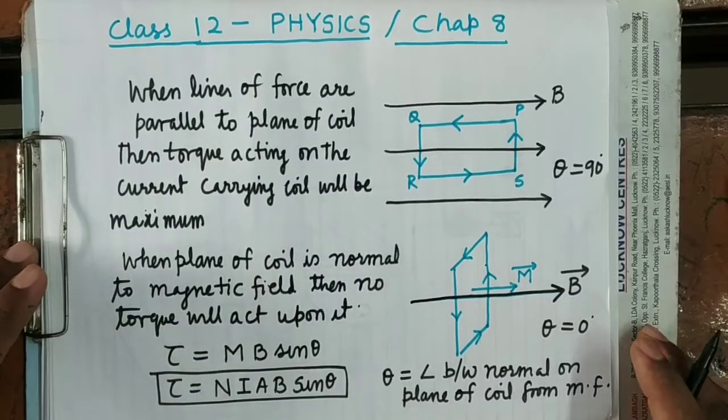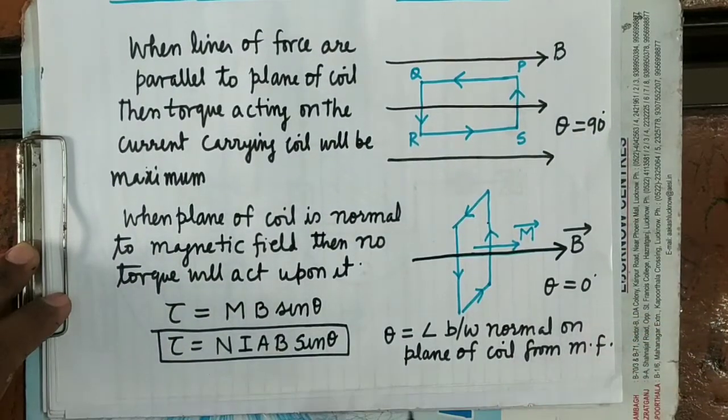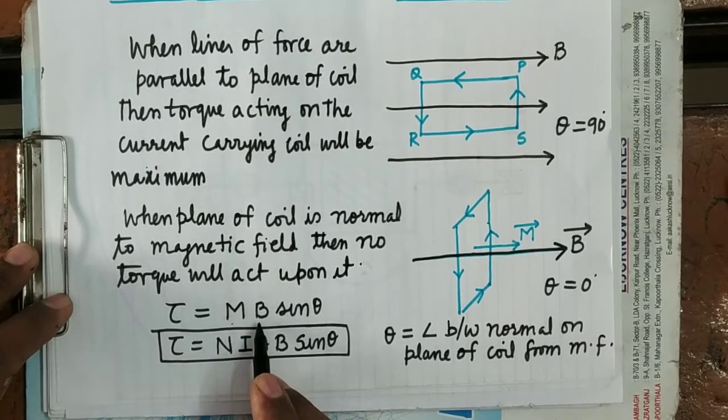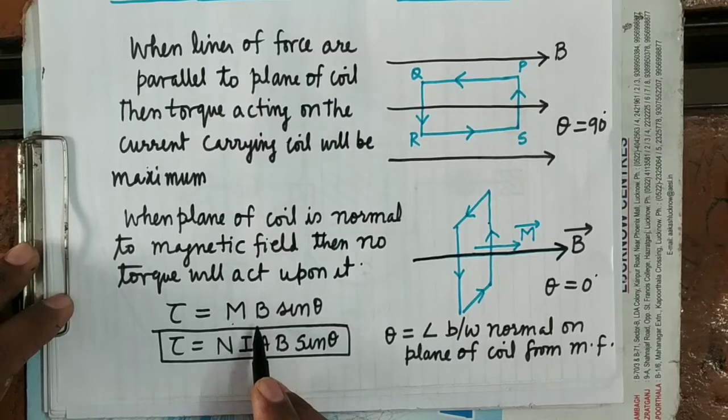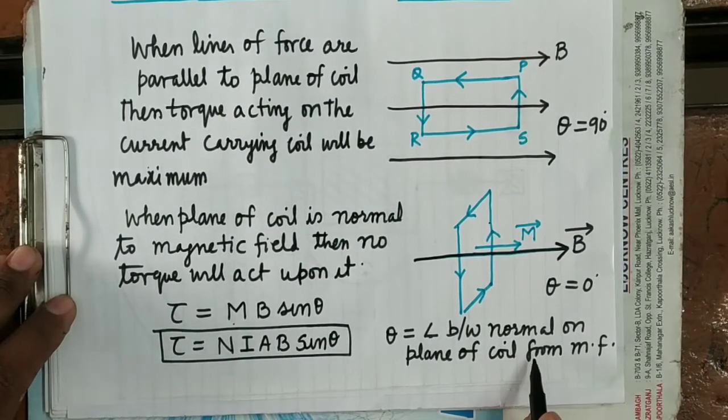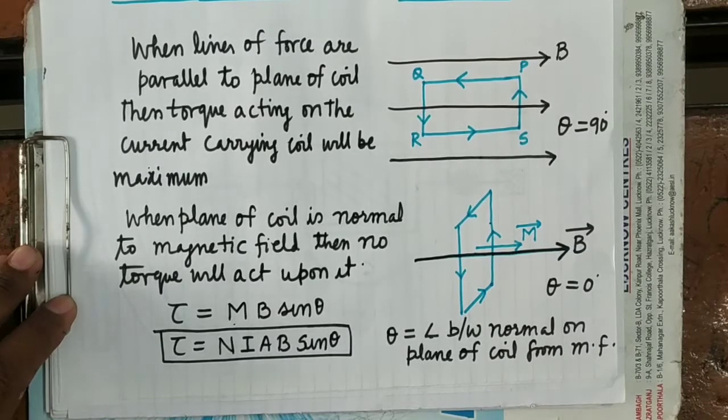See here, this is the angle between the normal on the plane of the coil and the magnetic field. Here I have told the angle between the magnetic moment vector and the magnetic field vector. Now here I have told that the angle between the normal on the plane of the coil, which is the direction of the magnetic moment vector, and the magnetic field.